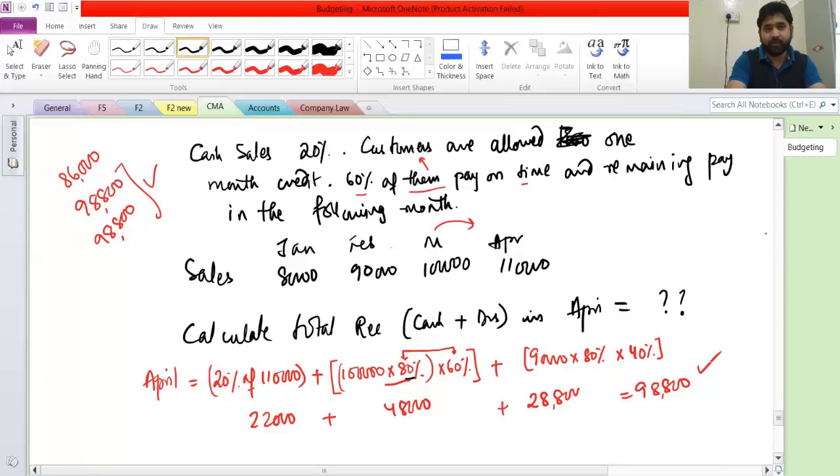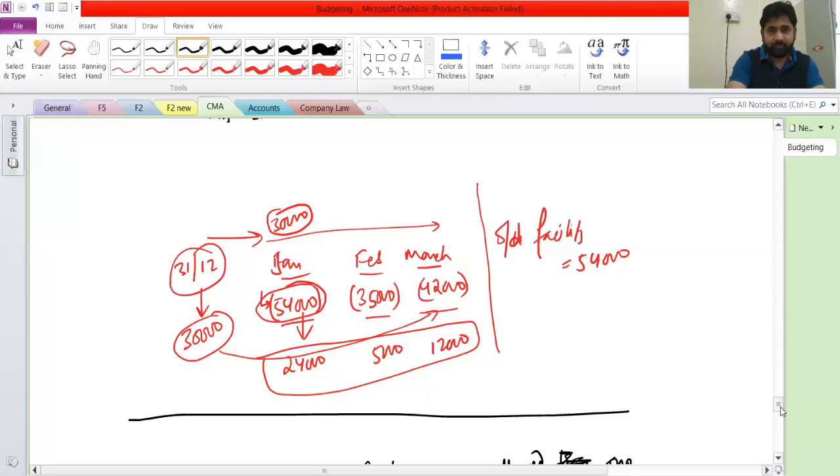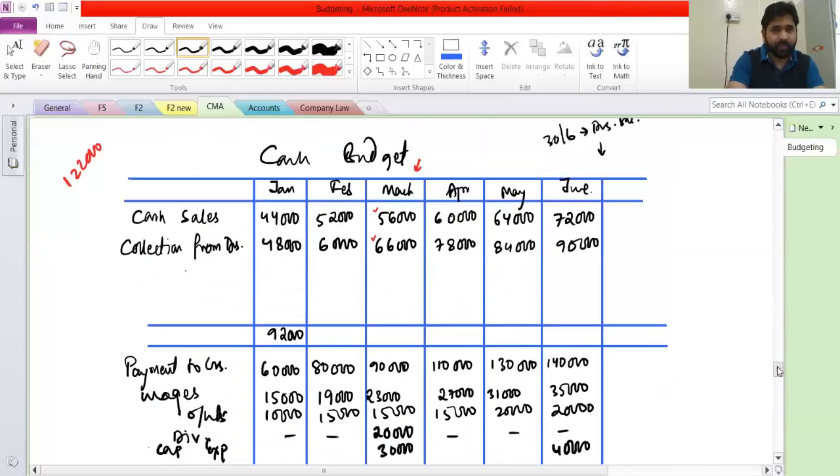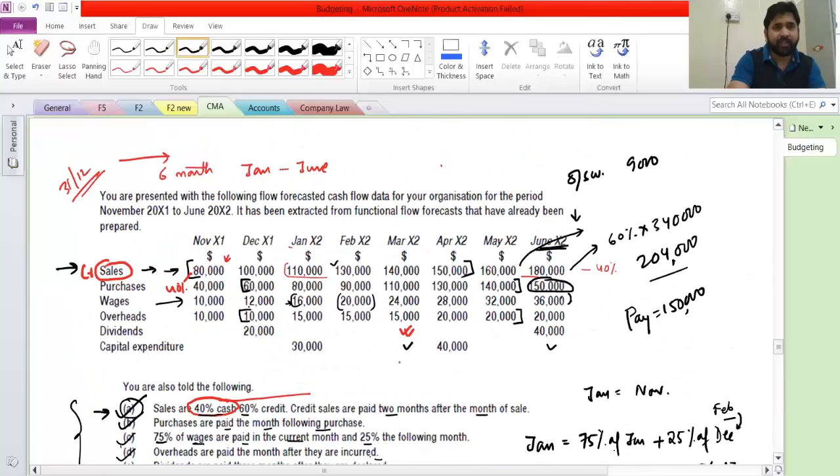And actually, if you look at this one, see the question that we did, where is it? See these numbers that you have here, see sales. So these numbers are coming from the sales budget. Purchases, these numbers are coming from the purchase budget. Wages are coming from the labor budget. Fine.